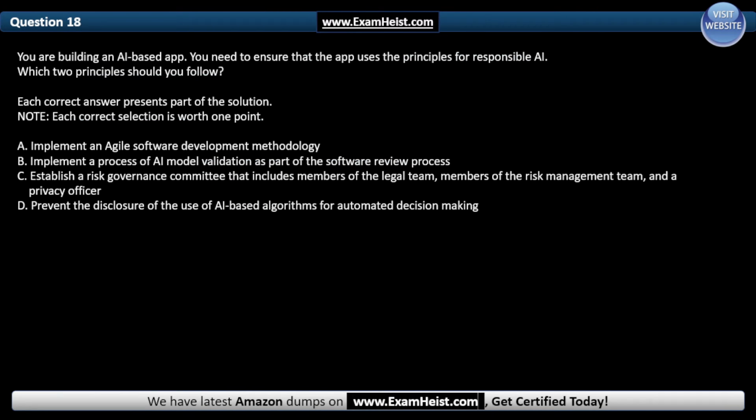Question 18. You are building an AI based app. You need to ensure that the app uses the principles for responsible AI. Which two principles should you follow? Each correct answer presents part of the solution. Note, each correct selection is worth 1 point.